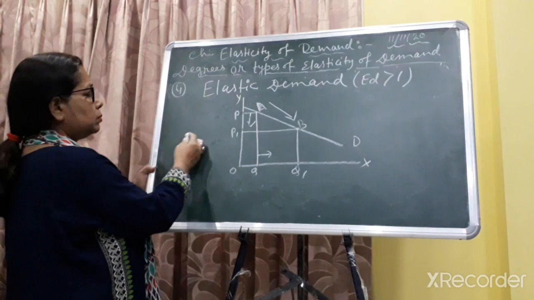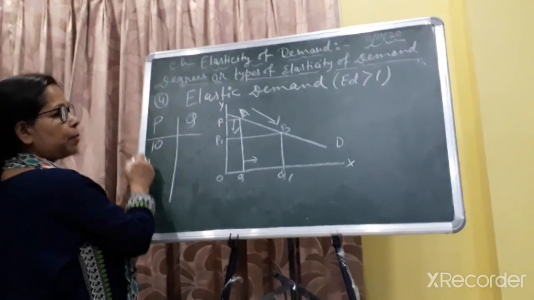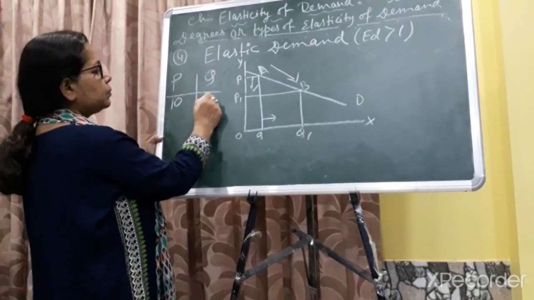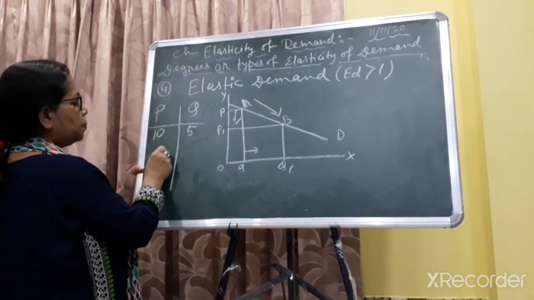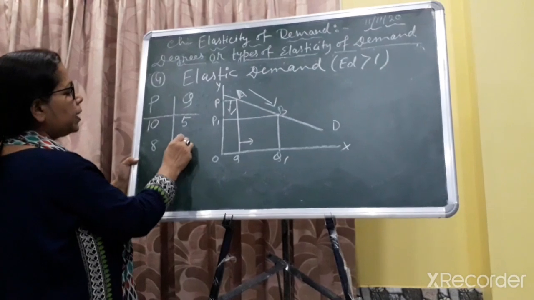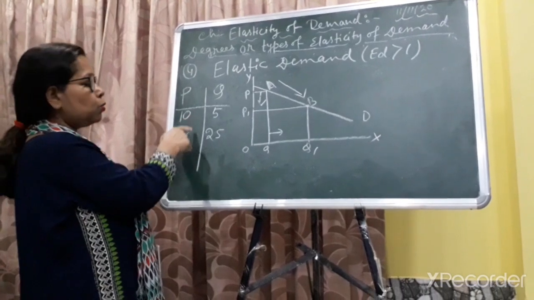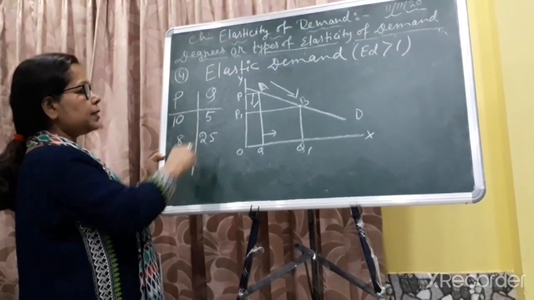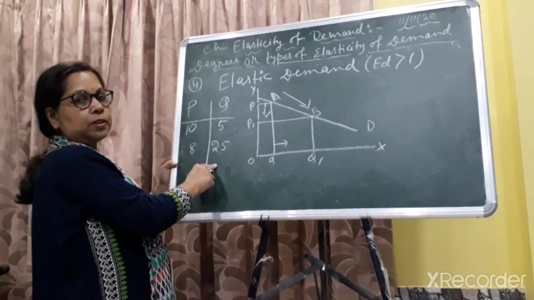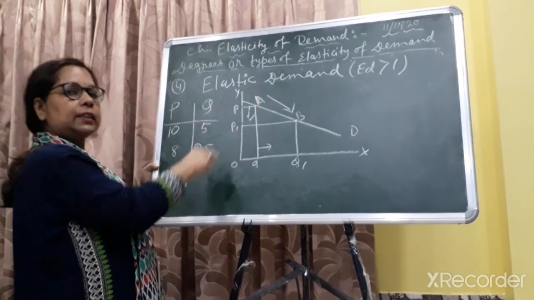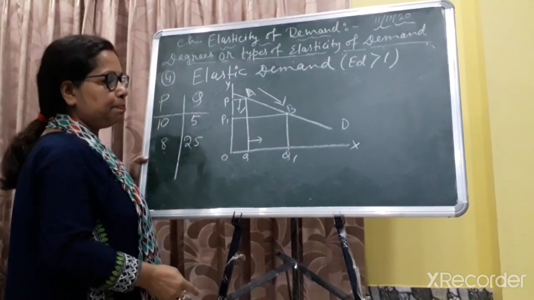Now the numerical will be P and Q. This is price and quantity. Price 10, quantity is 5 units. Now the price 8 and quantity will be 25. We have seen that when price decreases from 10 to 8, only 2 rupees decrease, and quantity goes from 5 to 25. So a large response we have seen. So it is known as elastic demand, the value is greater than 1, and the demand curve will be downward sloping but flatter type.